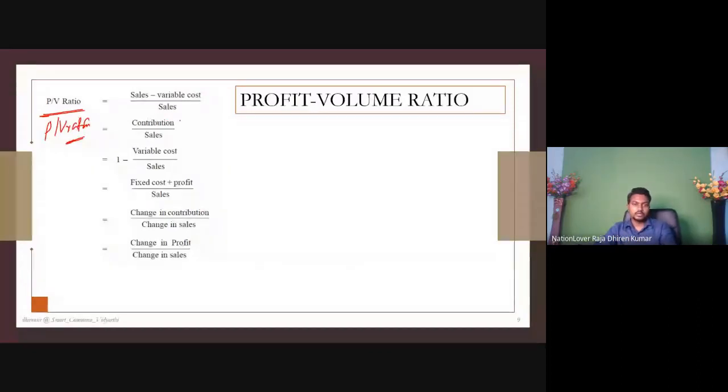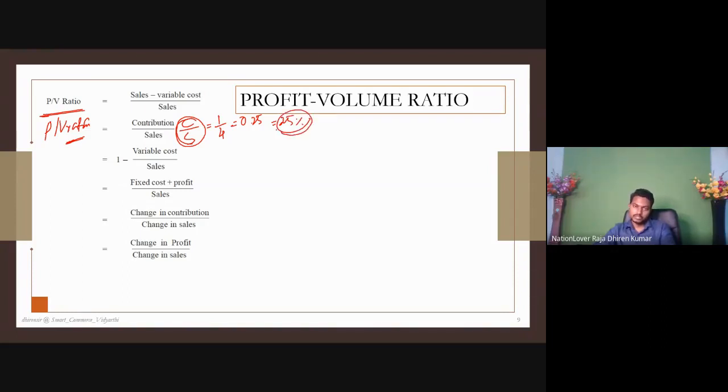That is contribution by sales. Automatically this will be a fraction, like 1 by 4. So 1 by 4 means 0.25, which means 25%.